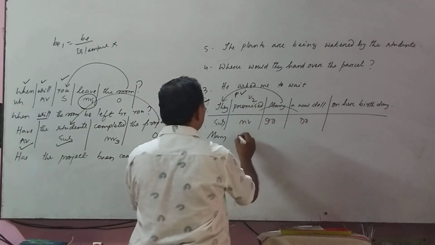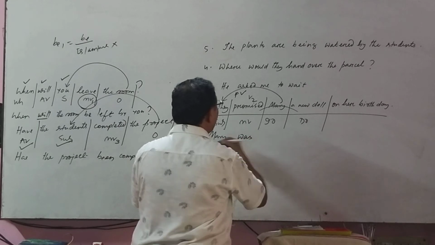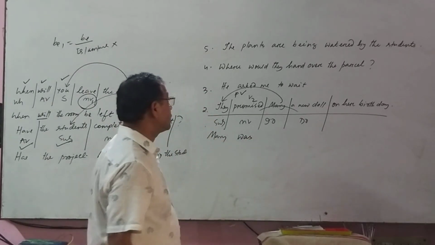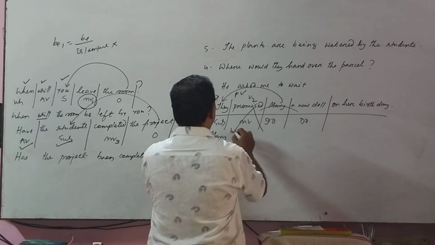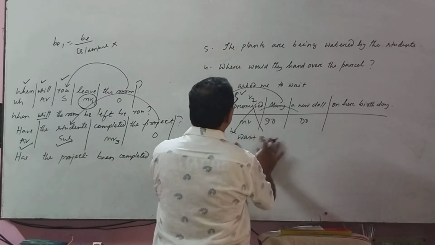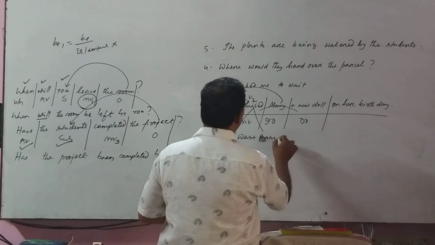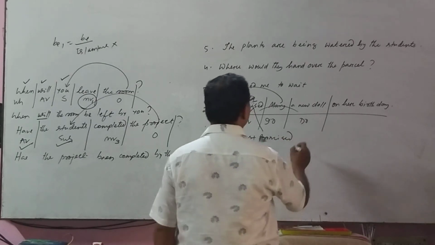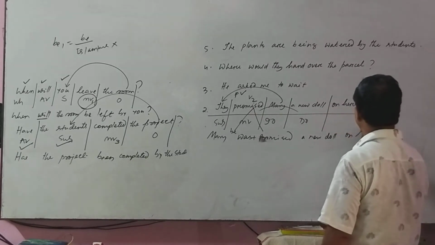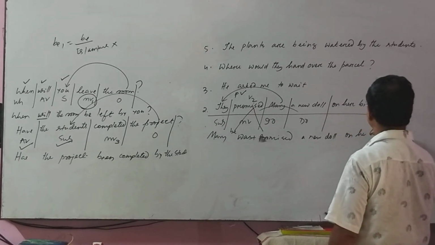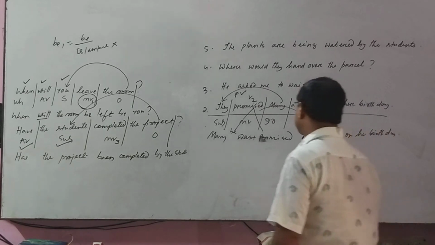It is V2, so V2 "was" is there. Mary was. This is V2, so it will be V2 plus V3; V3 means promised. Mary was promised a new doll on her birthday.